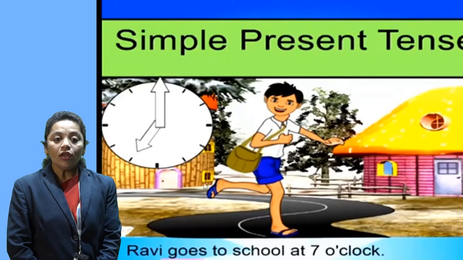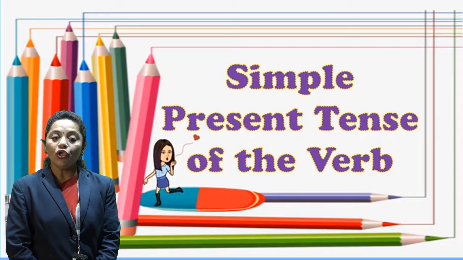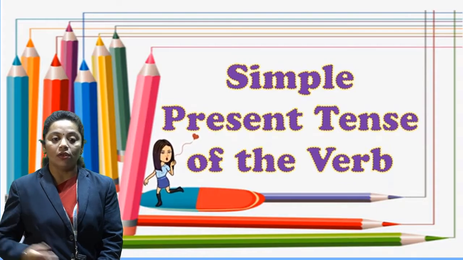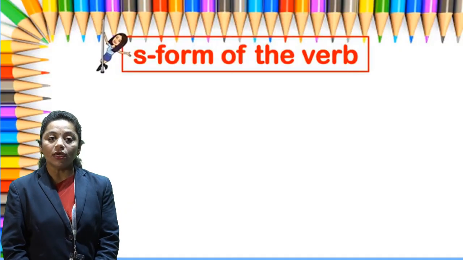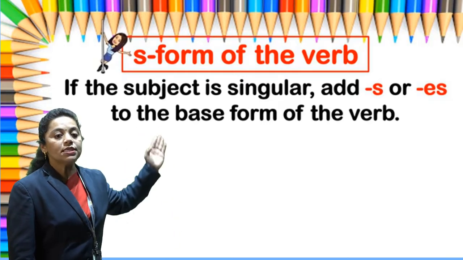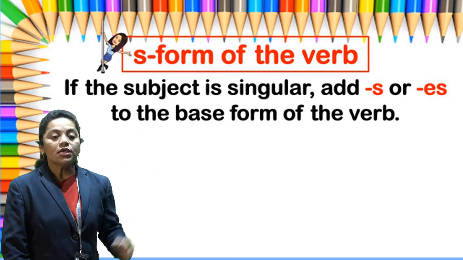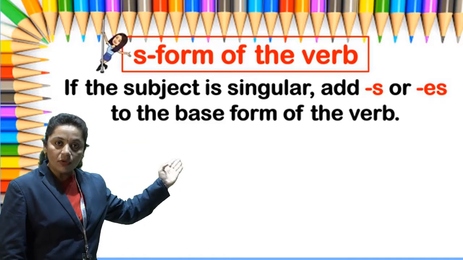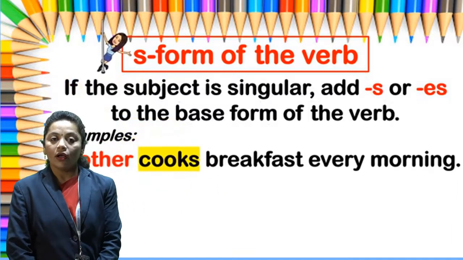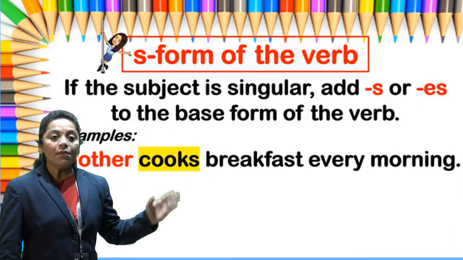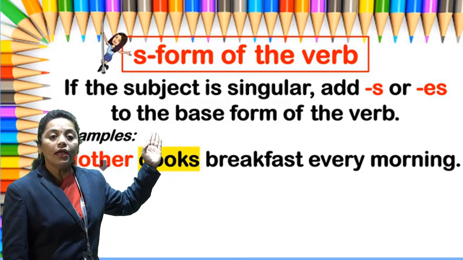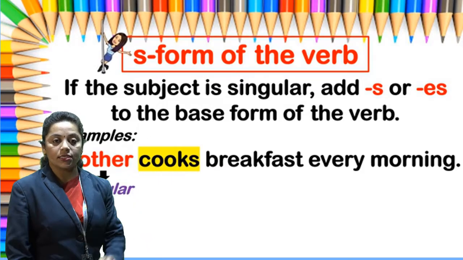So students, now we will see how to use the simple present tense, its formation and its rule. See the structure: subject plus verb plus object. Subject is a pronoun, noun, or the name of a person, place, animal, or thing. Verb can be the root verb or base form of the verb, or sometimes it comes with s or es.